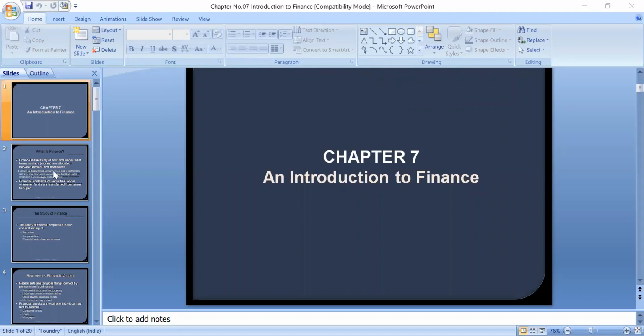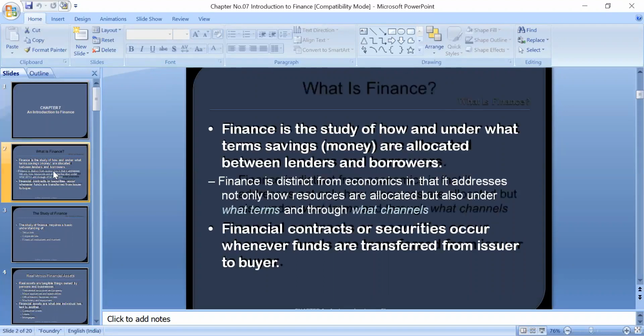Introduction to finance. Finance, I told you, is the study of how and under what terms savings are allocated between lenders and borrowers. So how the funds, or how the money, will be allocated between the people who need the money and who require the money.